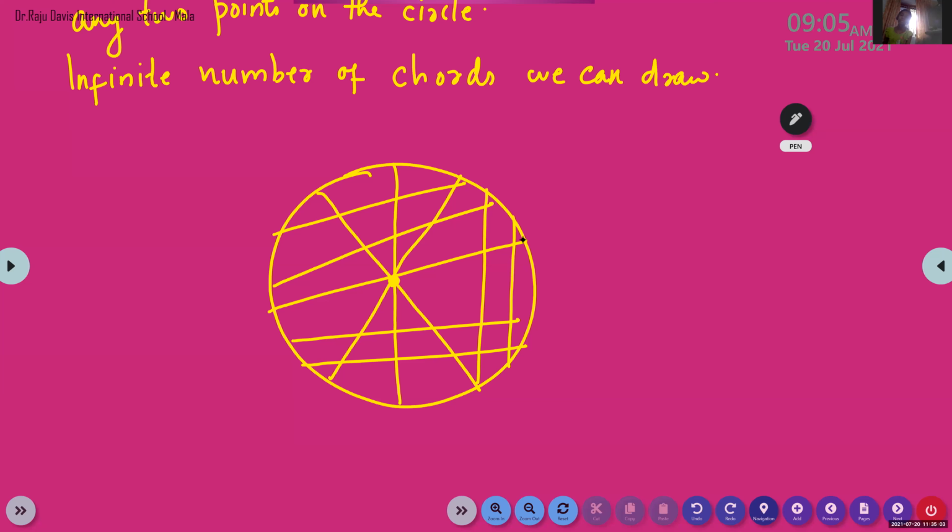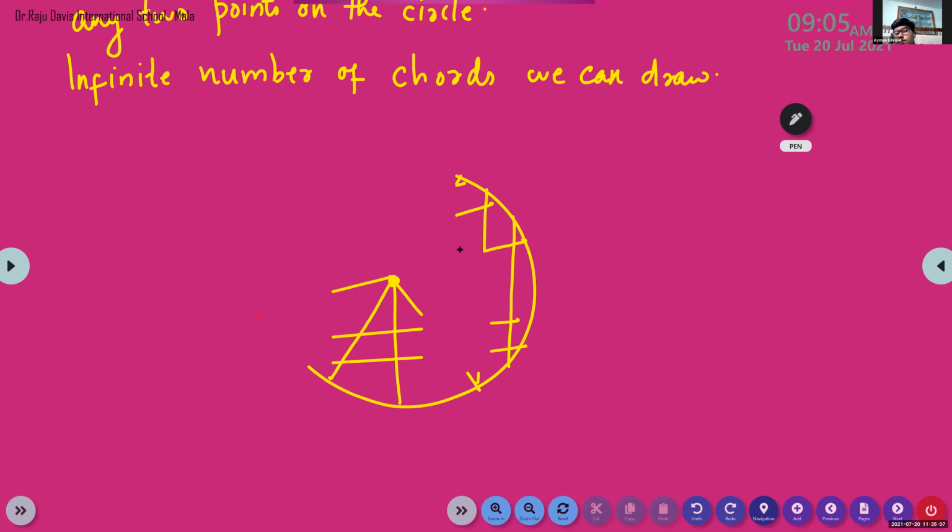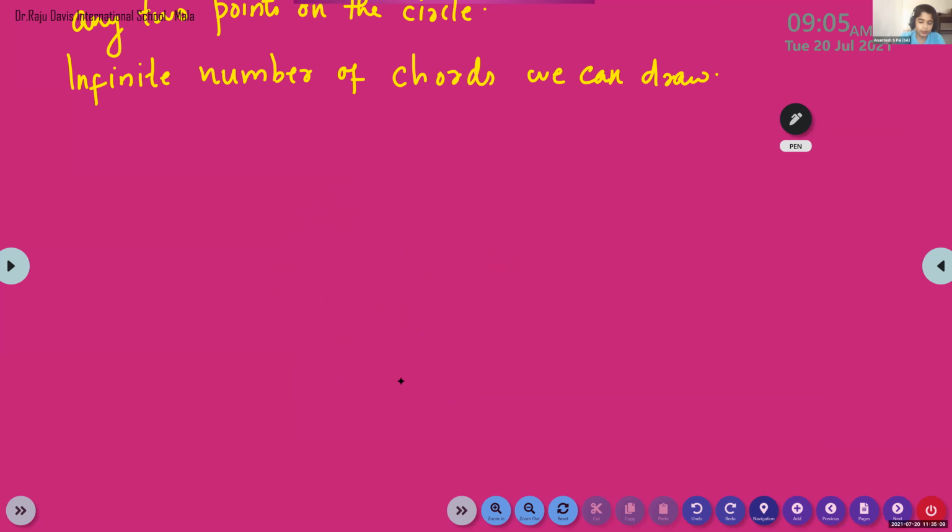I will ask somebody. Anandesh, what is a chord? Ma'am, a chord joins any 2 points on the circle. Is radius a chord, Anandesh? No, ma'am. How many chords can we draw? Infinite number of chords, according to the circle.